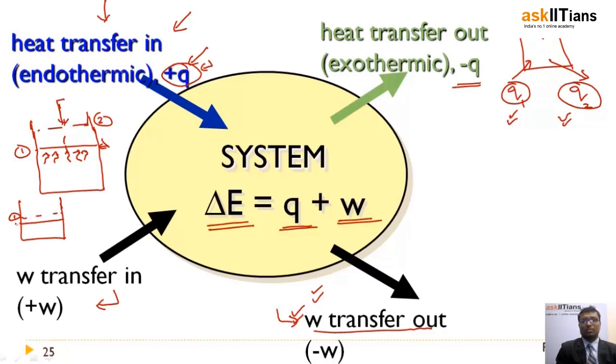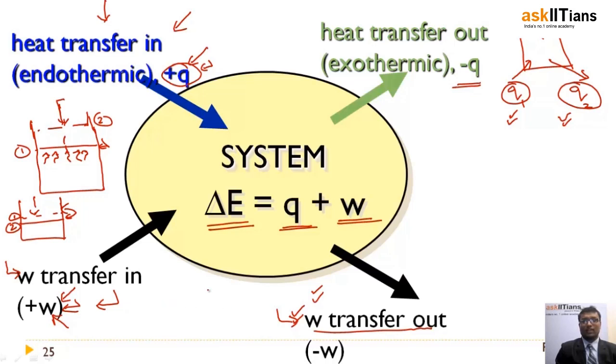If it is stage 1 and stage 2, and this external force takes the piston from stage 1 to stage 2, in this case work is transferred inside the system, right? So in that case you will represent it by positive W, right friends?